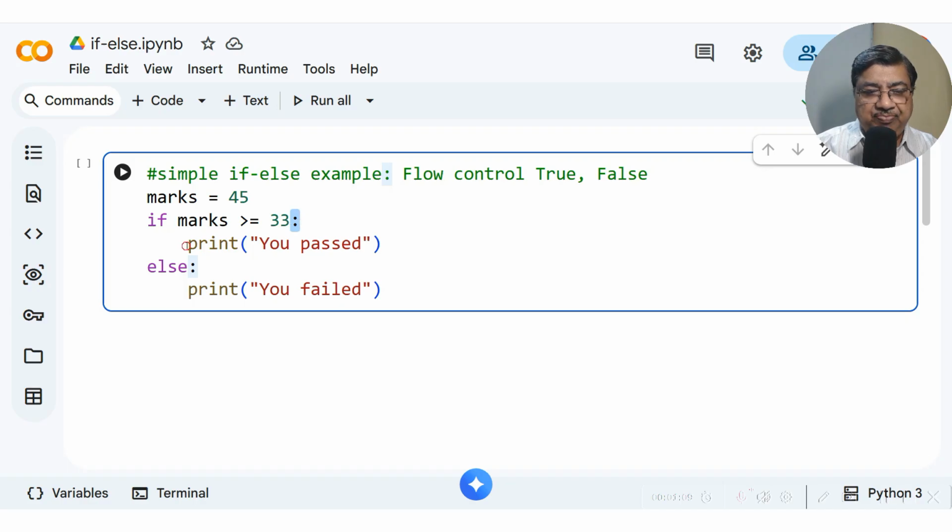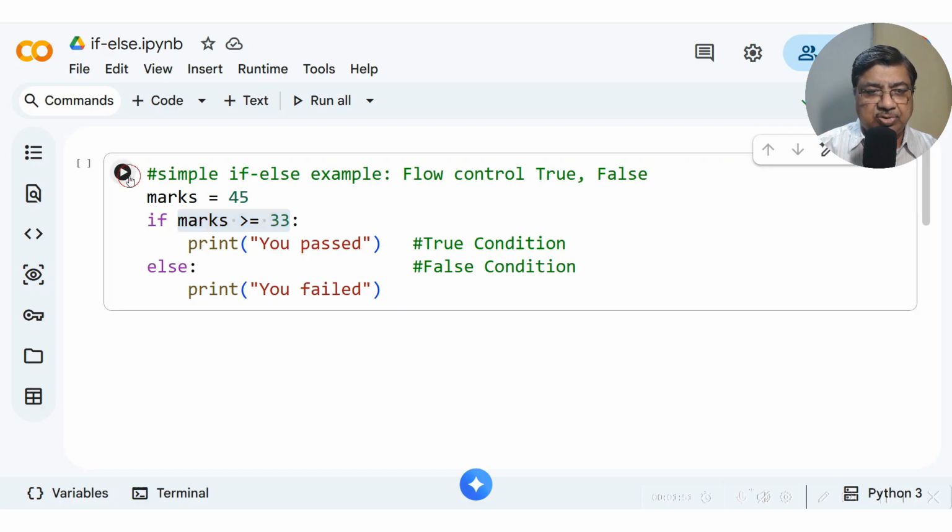After this colon character, we give indentation, and then after indentation we give the block for whatever we want for the true condition. So this block is for the true condition. The first block is for the true condition, and the else block is always for the false condition. What condition? The condition given after if. Quite simple to understand. If marks are greater than or equal to 33, true condition; else you failed, false condition.